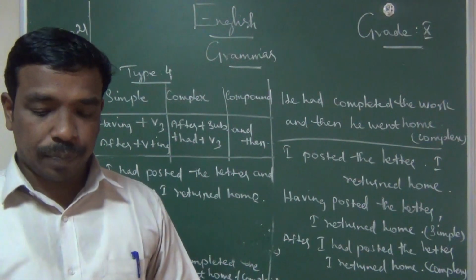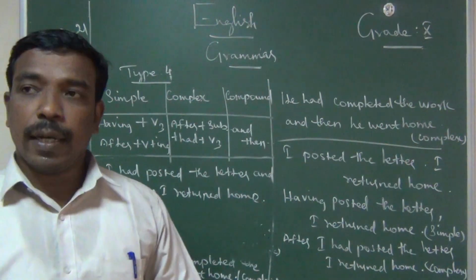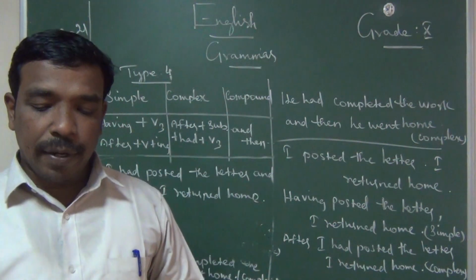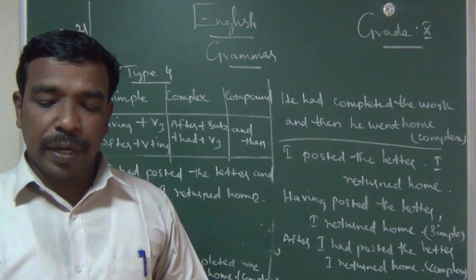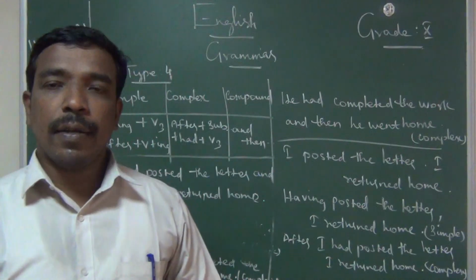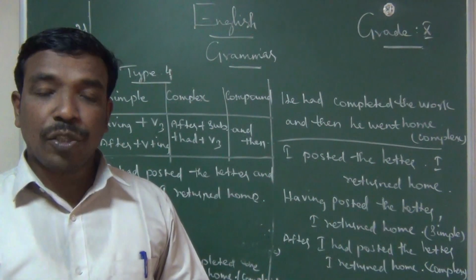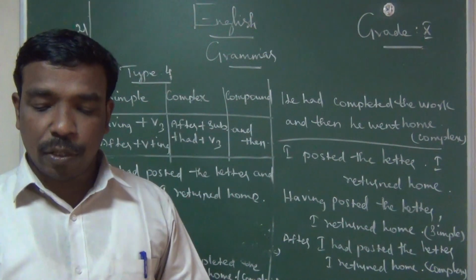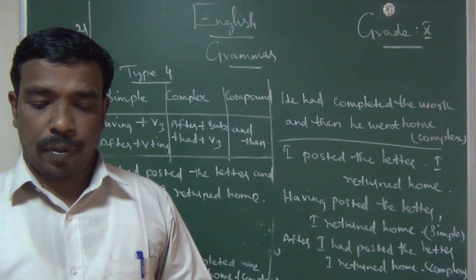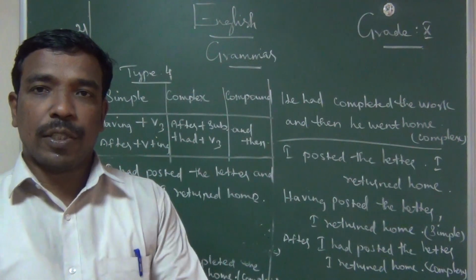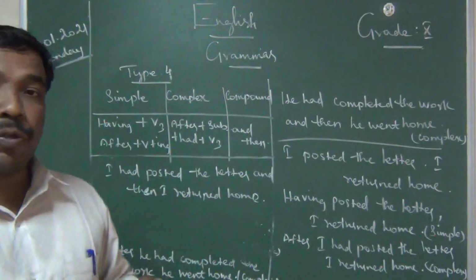First question. After visiting the Taj Mahal, we went to Delhi. First identify what type of sentence this is, and change it into the other two sentences.